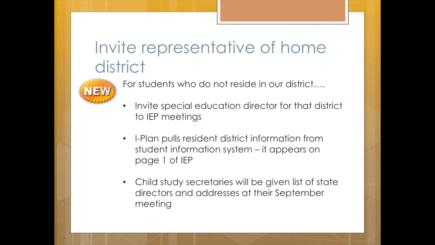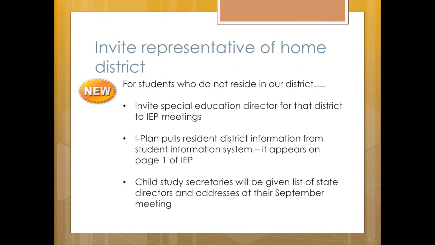We are obligated by law to give resident districts a voice in the services we provide for their students. Therefore, when a student does not live within our school district boundaries, we will need to include the special education director of the resident district on the notice of a team meeting. It does not matter if the student is attending school in our district by parent or resident district decision. Most of the time, no representative from that district will attend your meeting. Except in cases with complex students placed here by other districts, do not attempt to contact this person to choose the meeting date and time. Choose the date that works for your team and parents.